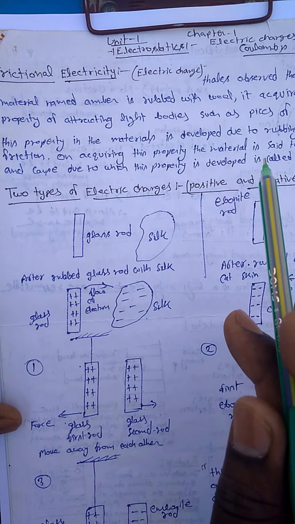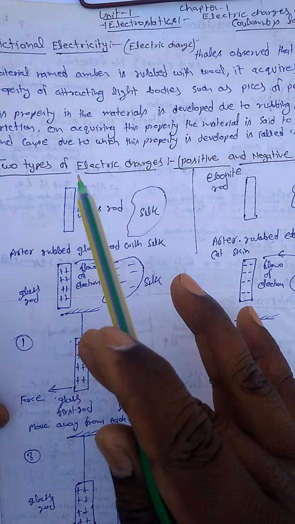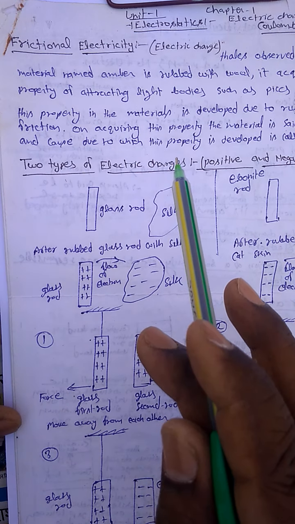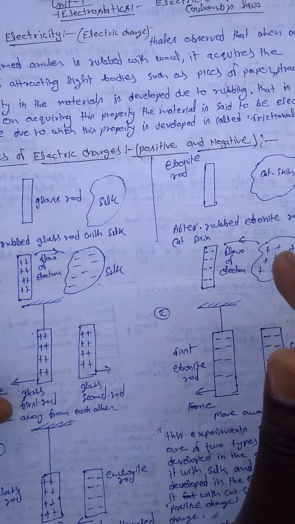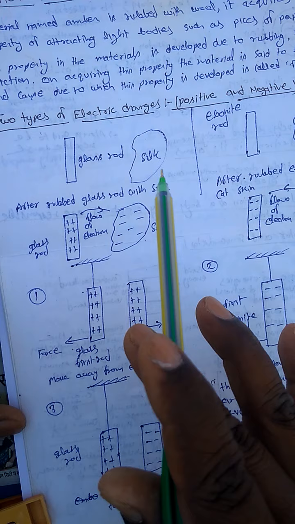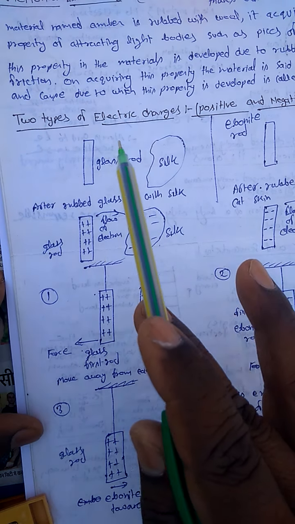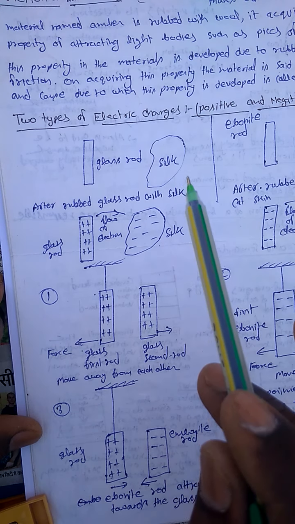On acquiring this property, the material is said to be electrified, and the cause is called frictional electricity. So charge is of two types, positive charge and negative charge.